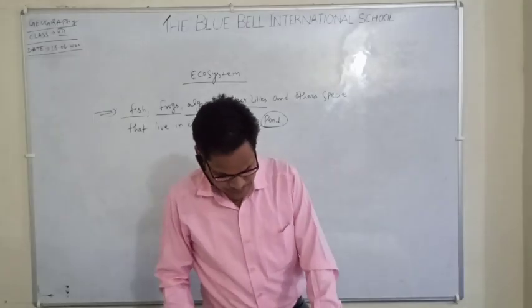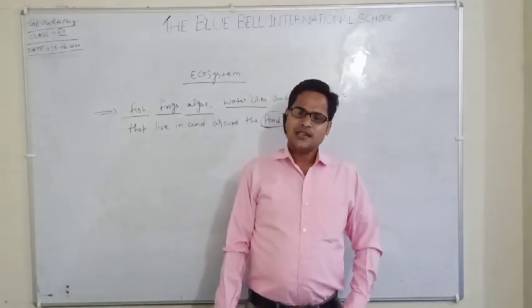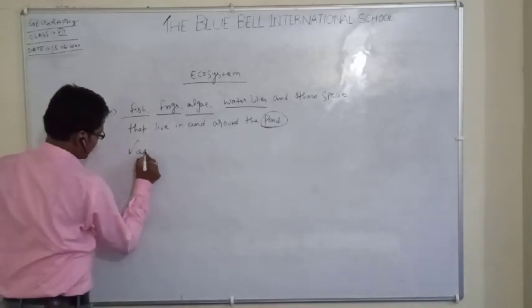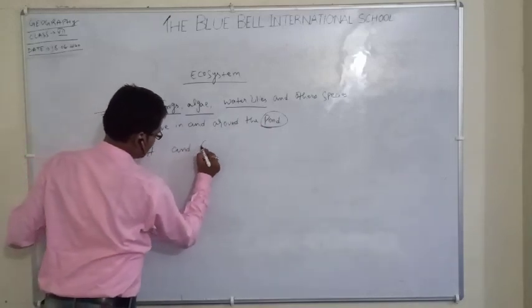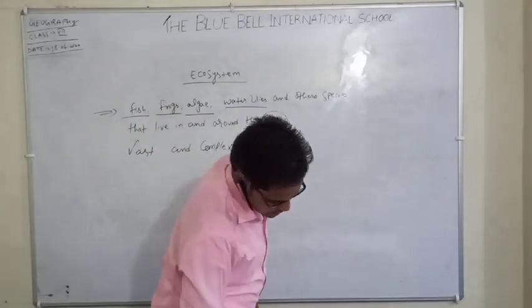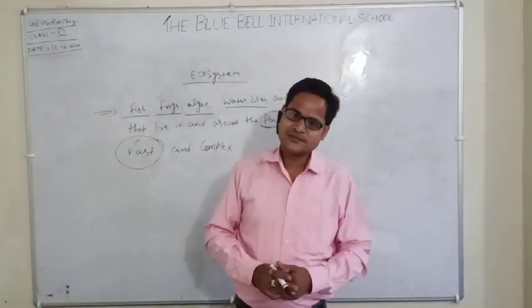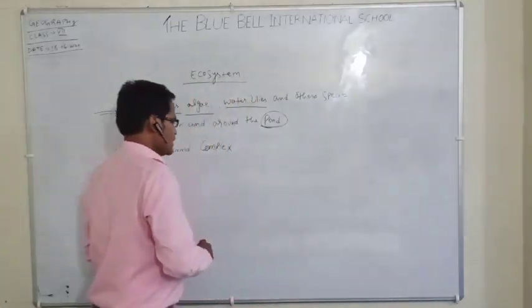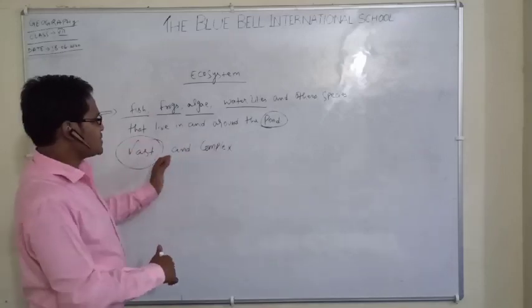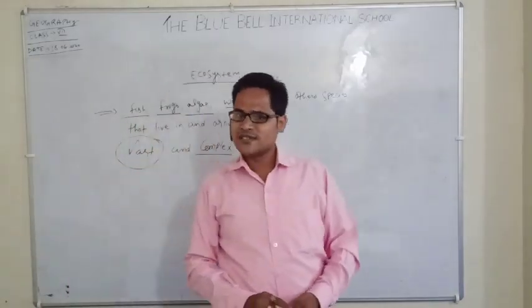Now, most ecosystems are vast and complex. Two words have come up: vast and complex. Vast means large, and complex means the opposite of that, it means something exceeding, we may say.